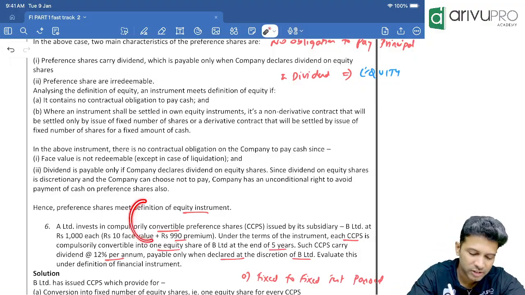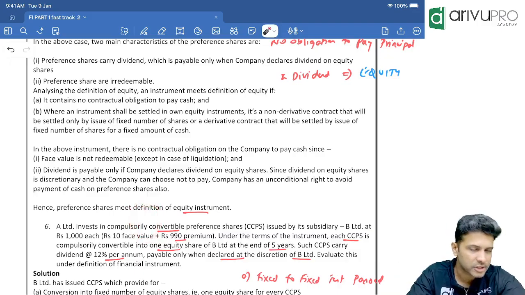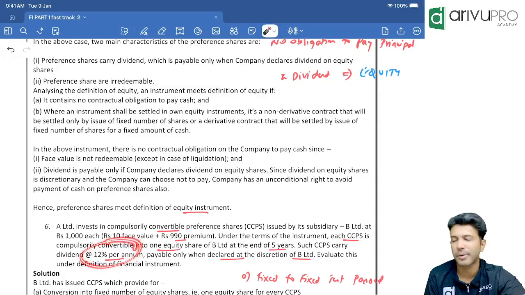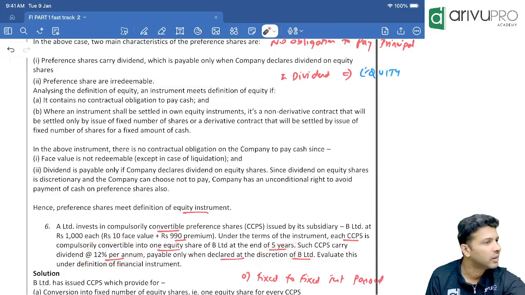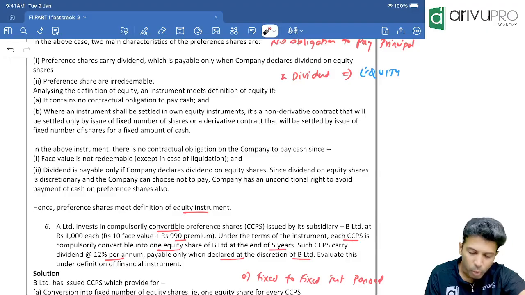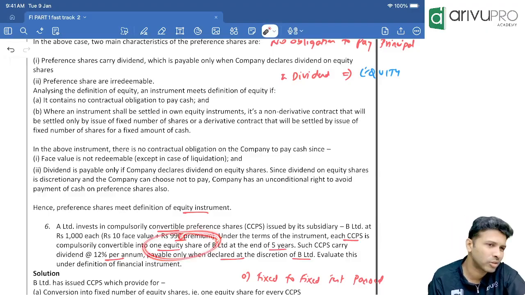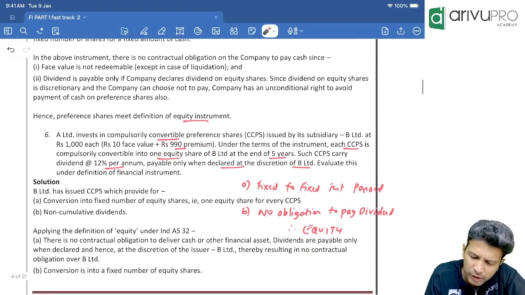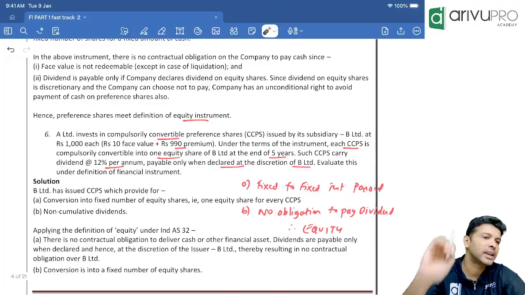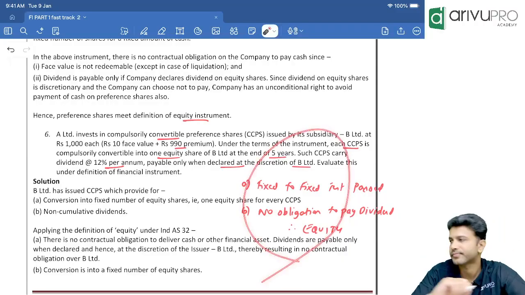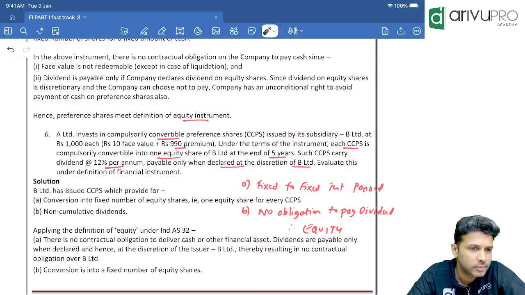Now, first, does the company have an obligation to pay principal? No, because it is a convertible preference share. Does the company have an obligation to pay preference dividend, or is it discretionary? Discretionary. That means no obligation to pay principal and dividend. And moreover, the number of equity shares issued is fixed only. So everything is pointing towards which direction? Equity direction. That's all it is. Over, answer.